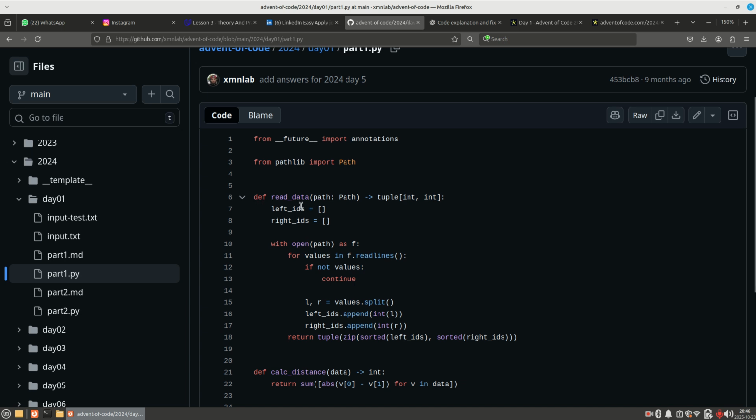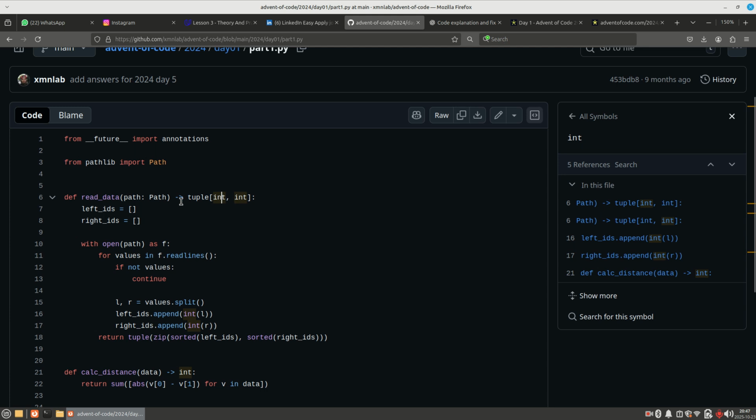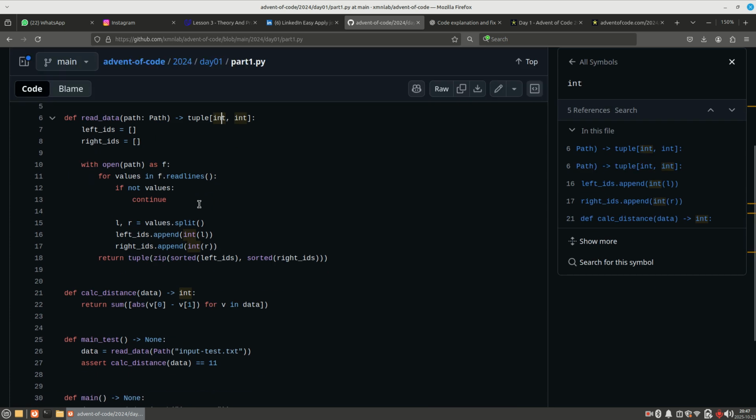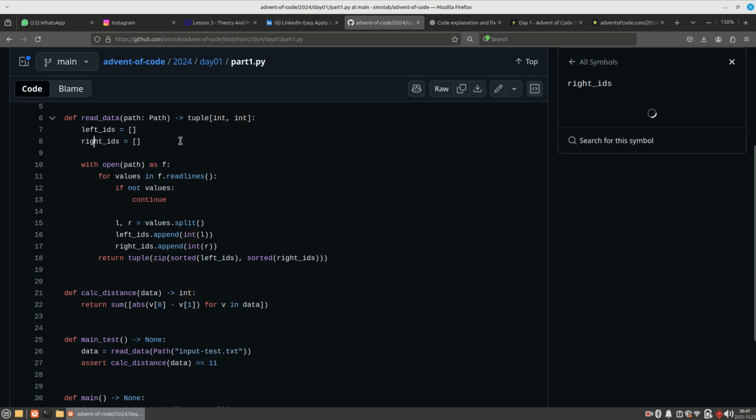He defines the first function, read_data, and as the name suggests, this function reads the data available in the txt file. He gives it a path, and he expects an output as a tuple which contains two lists of integers. The arrow mark indicates the expected output type. He assigns two lists: left_id equals an empty list, and right_id equals an empty list.